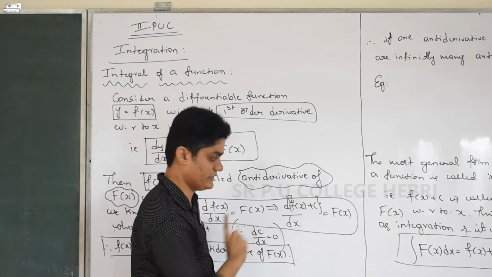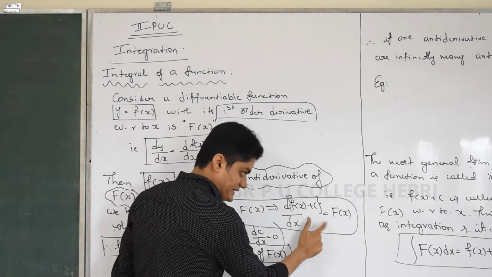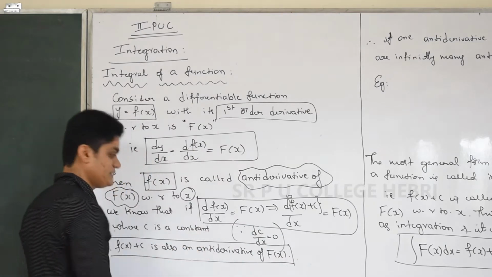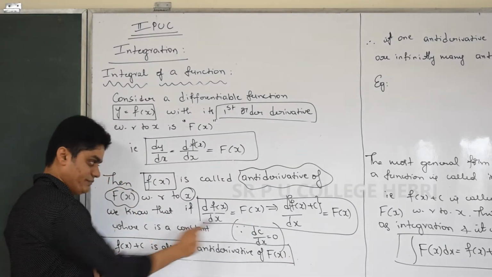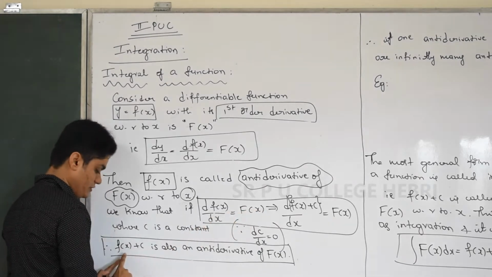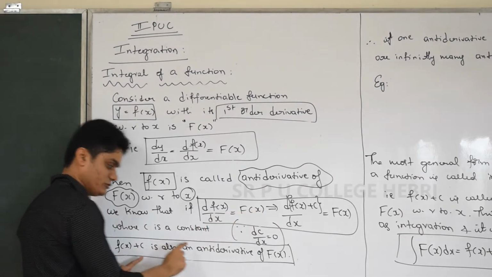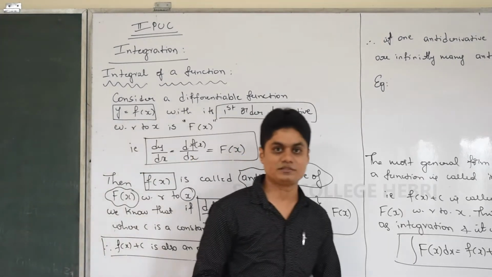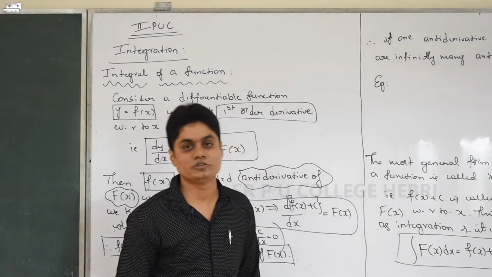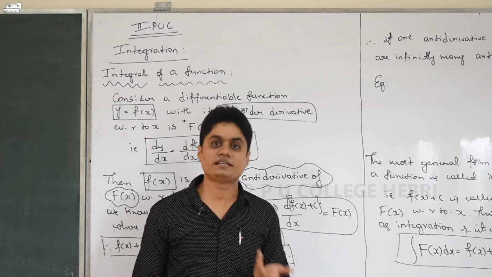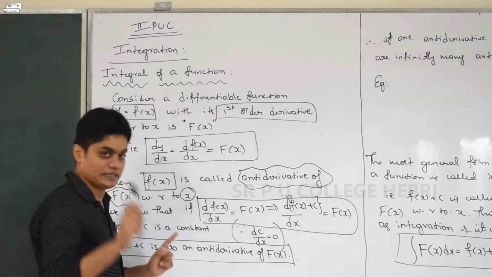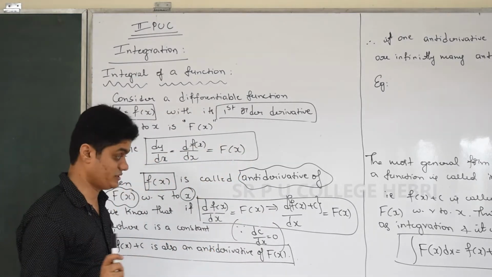Now because of this, it's not just one antiderivative. Because of this result, we know that small f of x plus c is also antiderivative of capital F of x. How many numbers can you put instead of c? You can put any constant, right? How many constants are there? Infinitely many constants. So this is a very, very important statement.